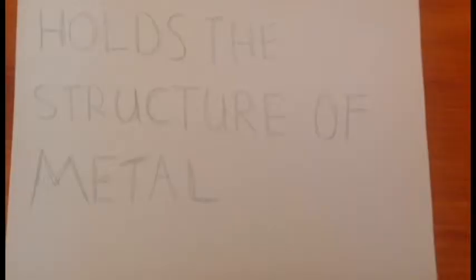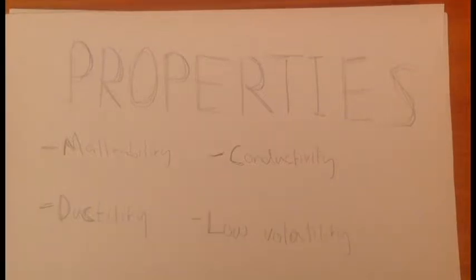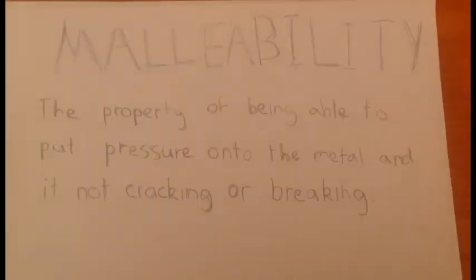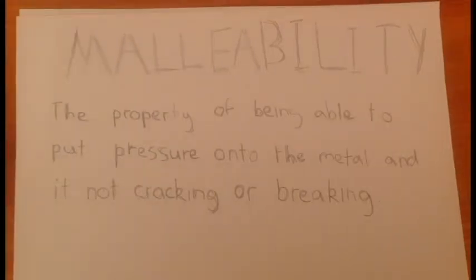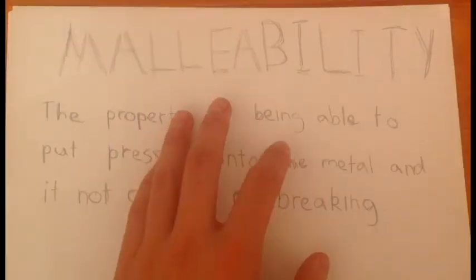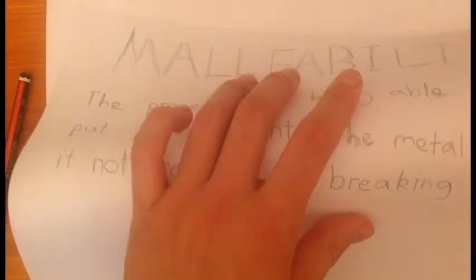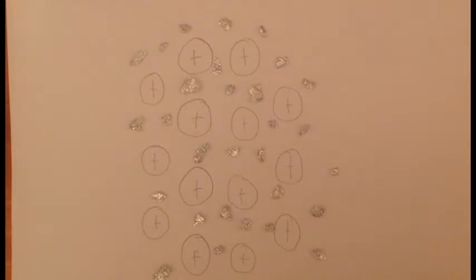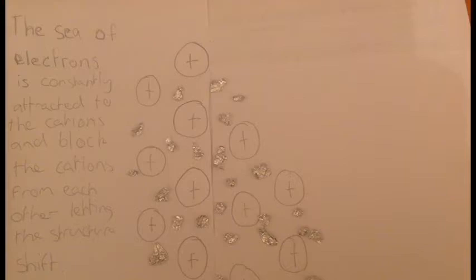The properties are malleability, conductivity, ductility, and low volatility. This malleability can be shown through the electron sea model. The sea of electrons is constantly attracted to the cations and blocks the cations from each other, letting the structure shift and keep it, not break.